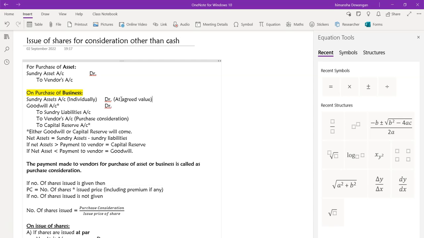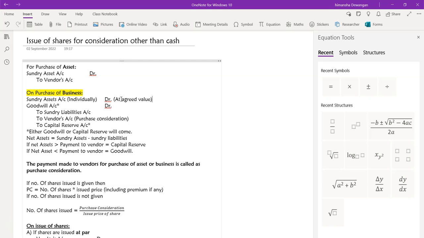You say, yes, the dress is beautiful, but I don't think that it is worth more than 3,000 rupees. The boutique person, the seller, says, I won't sell it below 4,000. And then you both come to an agreement, let's say 3,500. Both of you agreed at 3,500 rupees. So this is the agreed value.